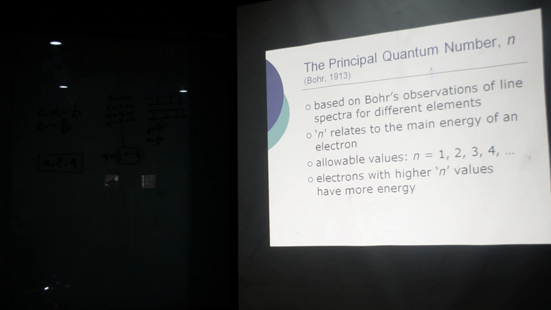Allowed values for n are n is equal to 1, 2, 3. And electrons with higher n values have more energy.